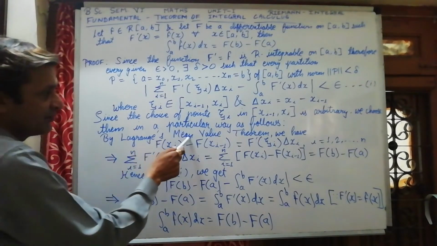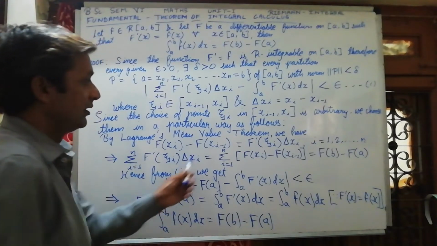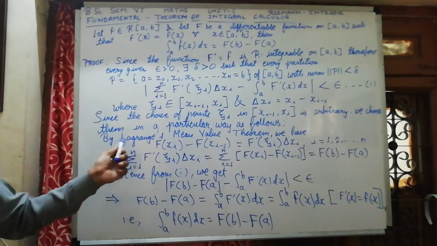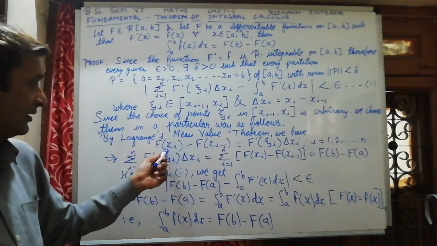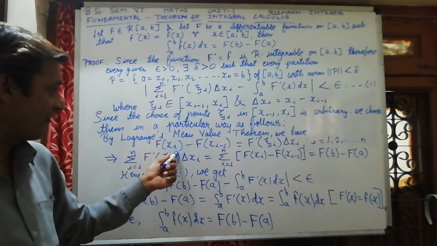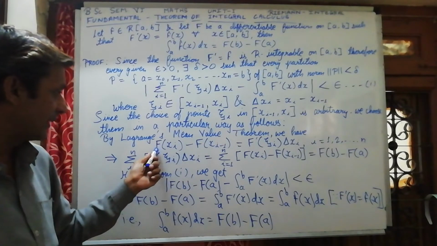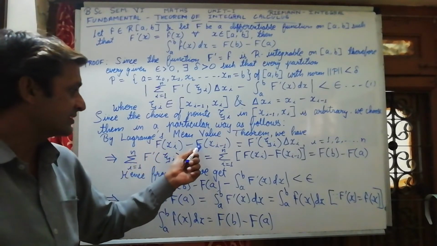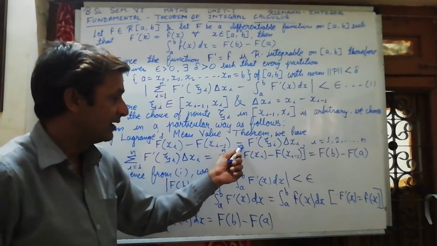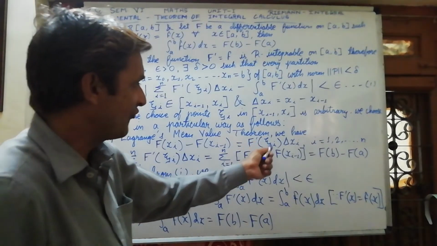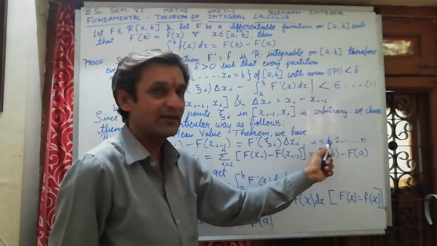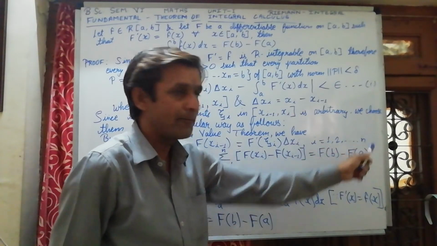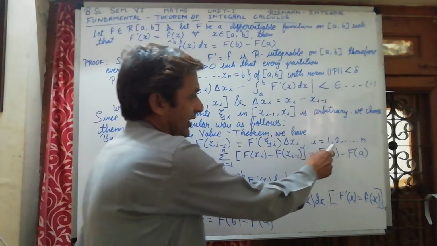By Lagrange's mean value theorem we have F(xi) minus F(x(i-1)) equal to F'(zeta i) delta xi, where i is equal to 1 up to n.